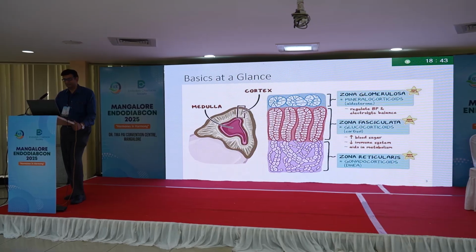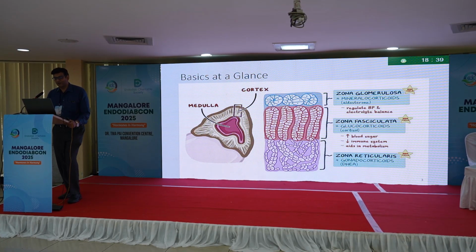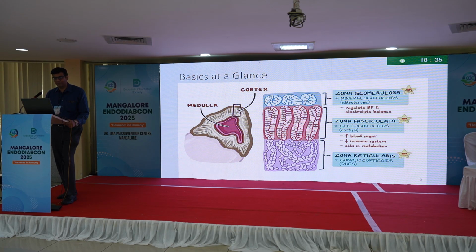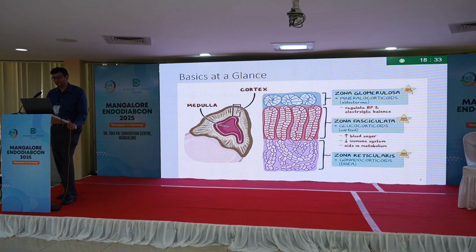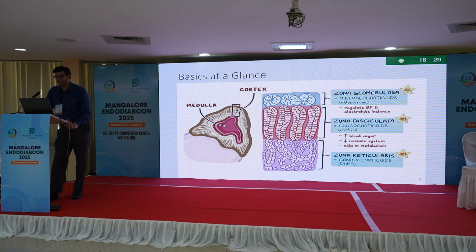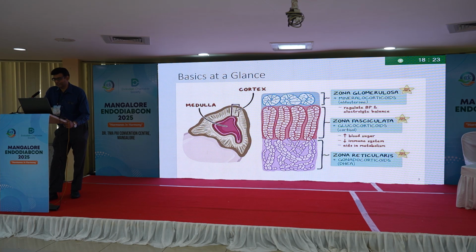Before we hit the disease by itself, first we'll talk about the basics. So as we all know, the adrenal gland has two parts, the cortex and the medulla. The cortex is divided into three zones: zona glomerulosa, which secretes mineralocorticoids, zona fasciculata, which produces glucocorticoids, and zona reticularis, which produces the gonadal steroids.